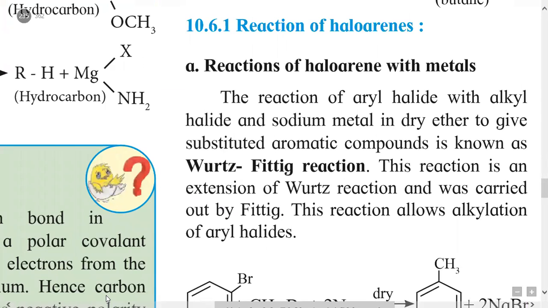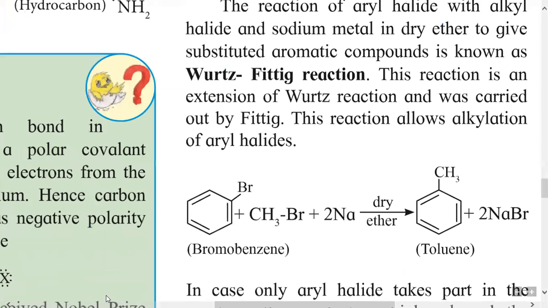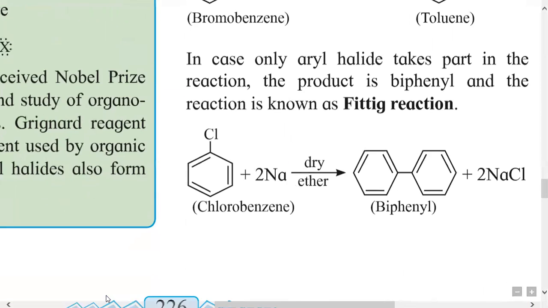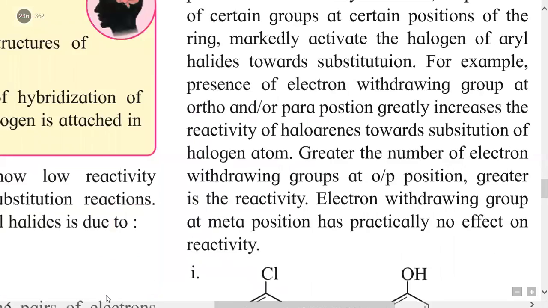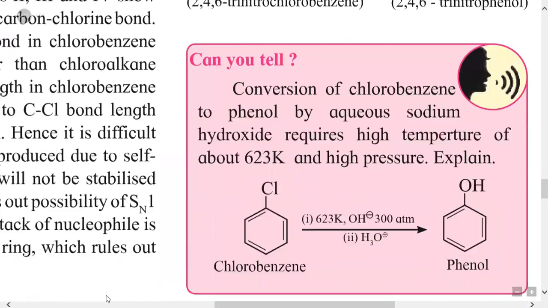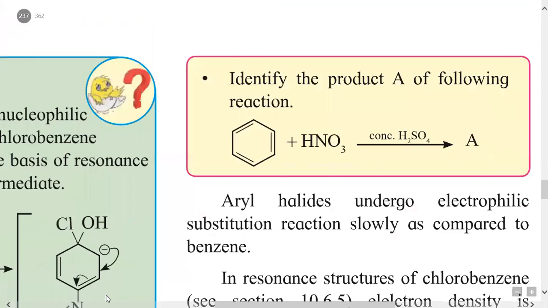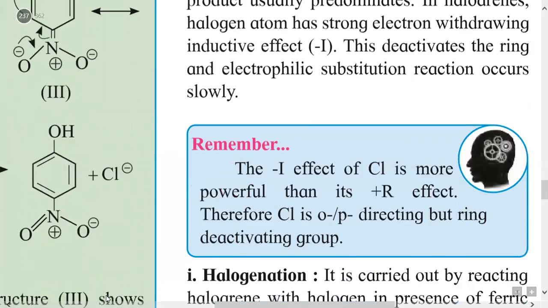So today we studied these reactions of haloarene. There are three types of reactions of haloarene. One is reactions of haloarene with active metal. The second type is nucleophilic substitution reaction. And the third type is electrophilic substitution reactions.